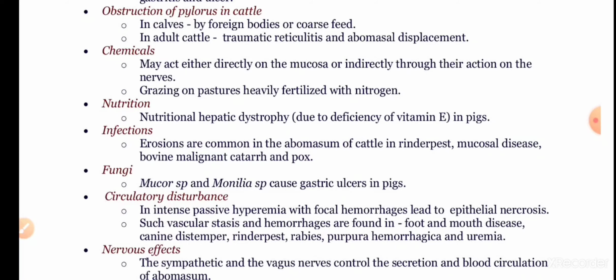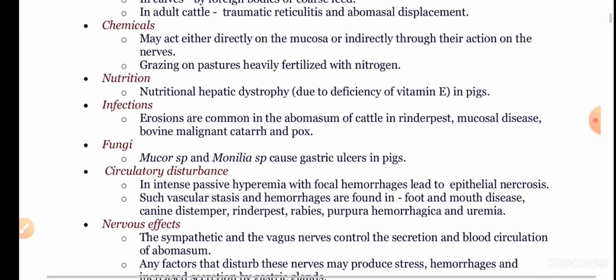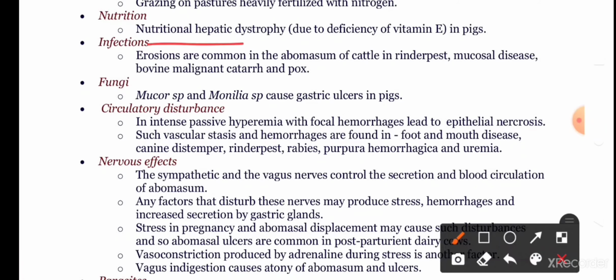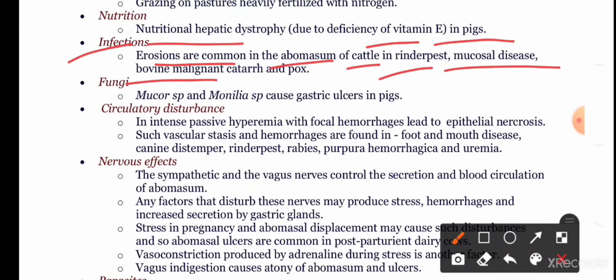And the chemicals may act either directly on the mucosa or indirectly through their action on the nerve. Grazing on pasture heavily fertilized with nitrogen leads to the production of ulcers. The nutritional factors like nutritional hepatic dystrophy due to the deficiency of vitamin A in pigs. In case of infections, the erosions are common in the abomasum of cattle, in rinderpest, mucosal disease, bovine malignant catarrhal fever and foot disease.